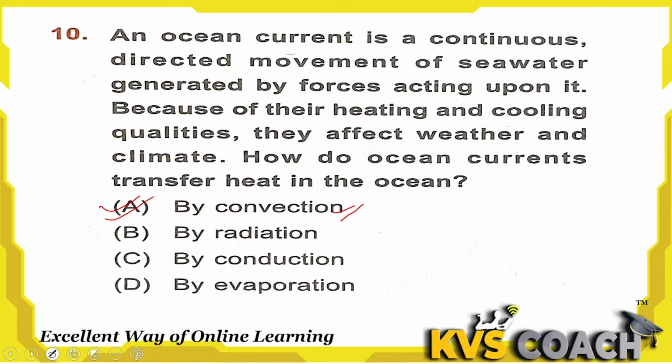Do you know what convection is? It is a movement of fluid by heating difference, like water to water vapor. There is a heat difference between the upper layer of the water in the ocean and the upper layer of the earth. When a hot breeze comes on the layer of the sea, then the upper layer of the water gets evaporated and changes into water vapor. So option A is right, and that method is called convection.